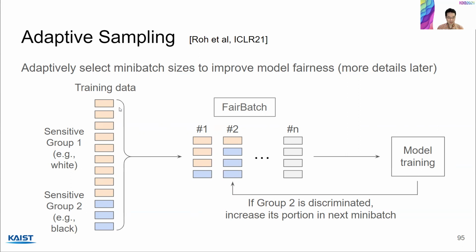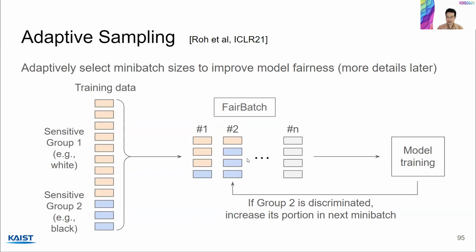Now, the problem is if you're not careful and the training data is biased, then simply taking a random sample is not going to be good for fairness because your sample is also going to be biased. And so if you don't do anything, the model is going to be unfair. However, the idea of this work called FairBatch is to look at the intermediate model performance, and if a certain group is discriminated, increase its portion in the sample in the next mini batch. So here you can see that there are more blue points in the next mini batch.